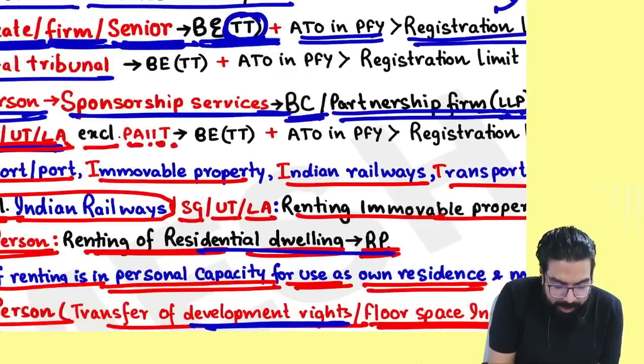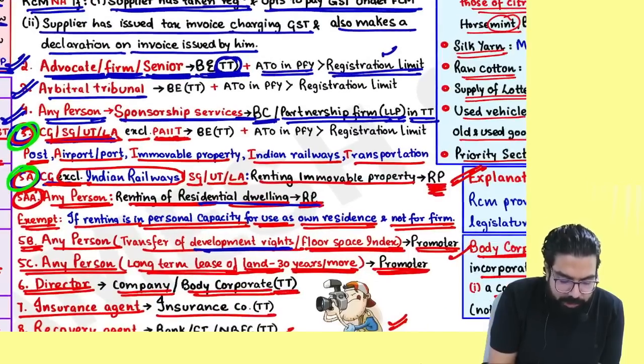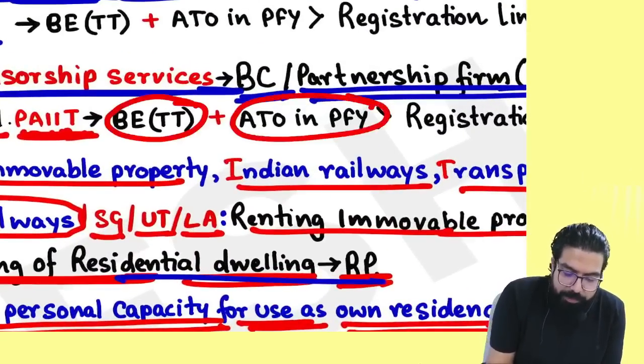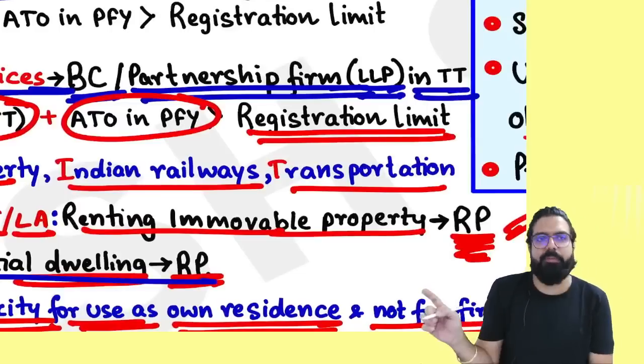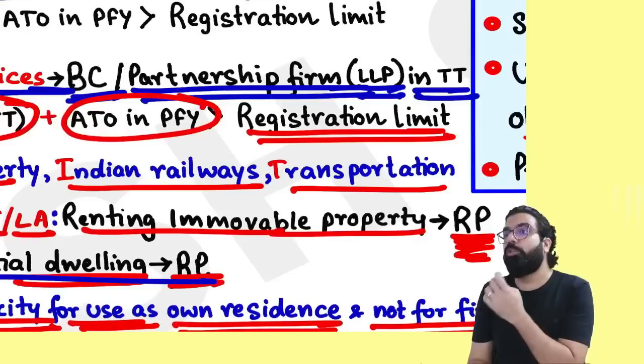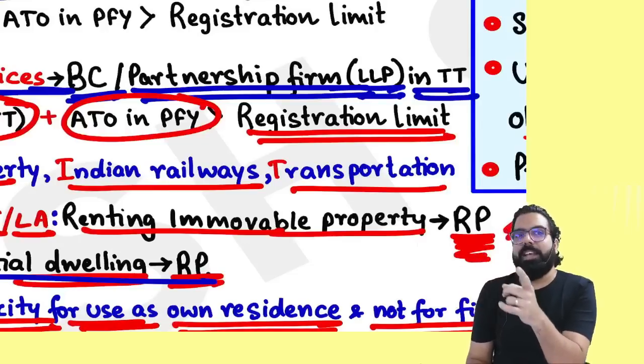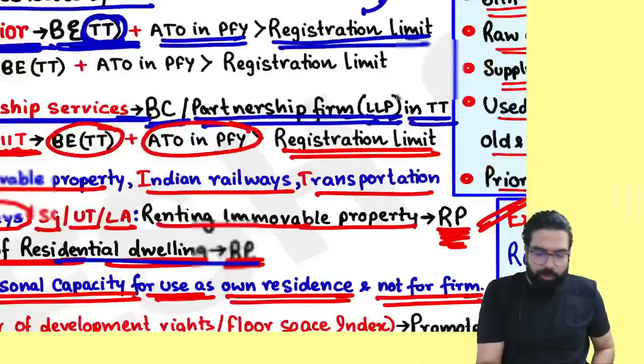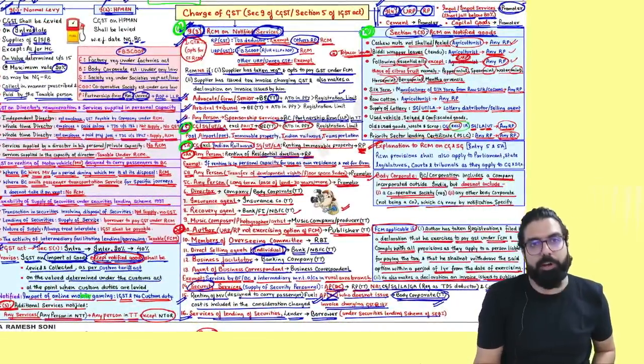Remember one thing. Other than these 5 services, if it is given to a business entity whose turnover is more than the registration limit in the preceding financial year, the business entity has to pay GST under RCM, but only when the amount is more than 5,000. Clear, everyone? So I have cleared this point also. Chalo, please come down, everyone.